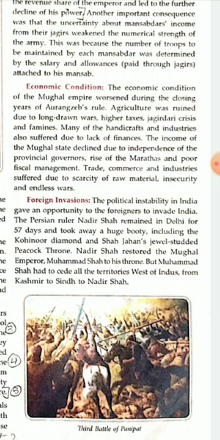Nadir Shah restored the Mughal emperor Muhammad Shah to his throne. So Nadir Shah, who was a Persian ruler, brought back Muhammad Shah, the Mughal emperor, to his throne. But Muhammad Shah had to cede all the territories west of Indus from Kashmir to Sindh to Nadir Shah.